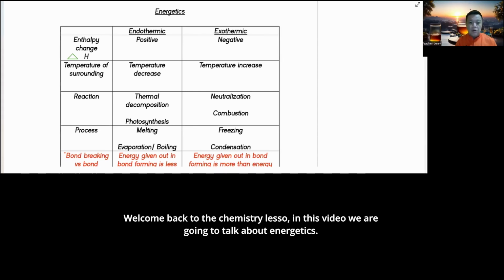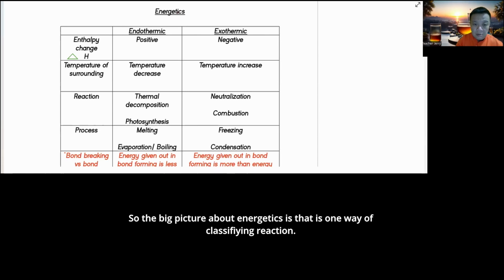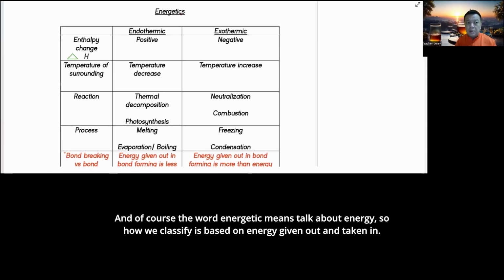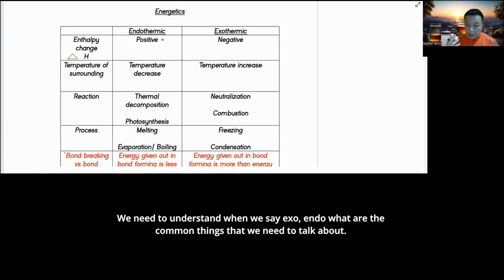So in this video, we're going to talk about energetics. The big picture about energetics is that it's one way of classifying reactions. And of course, the word energetics means talking about energy. So how we classify is based on energy given out or taken in. We need to understand, when we say exo and endo, what are the common things that we need to talk about.